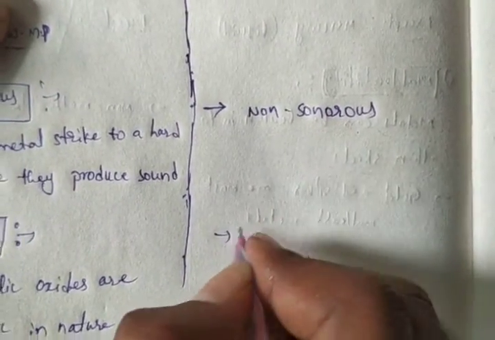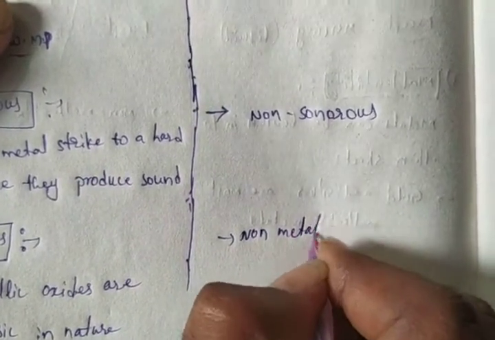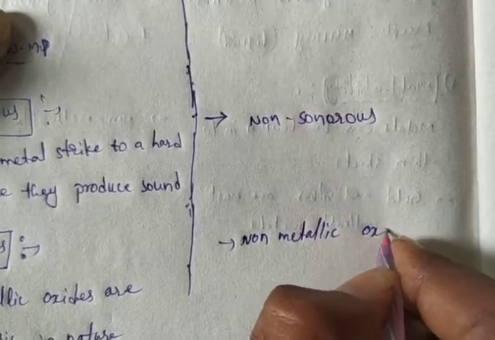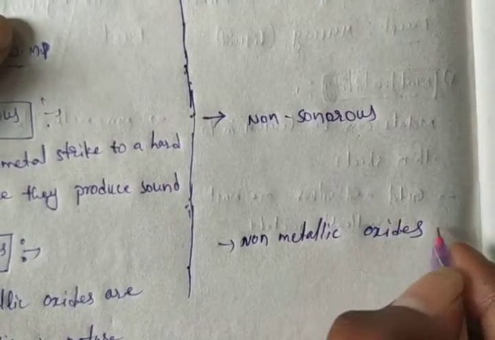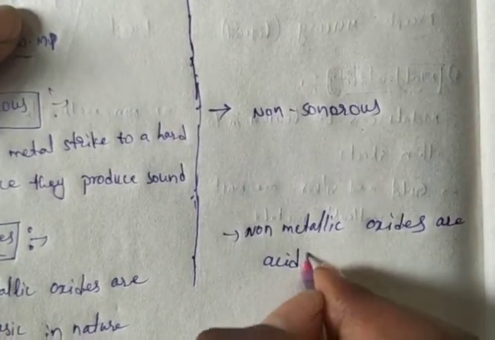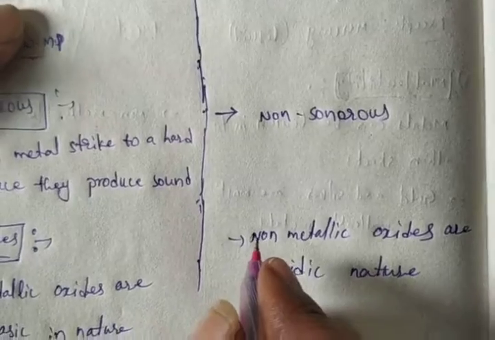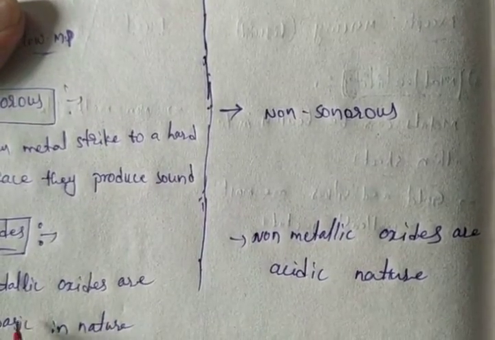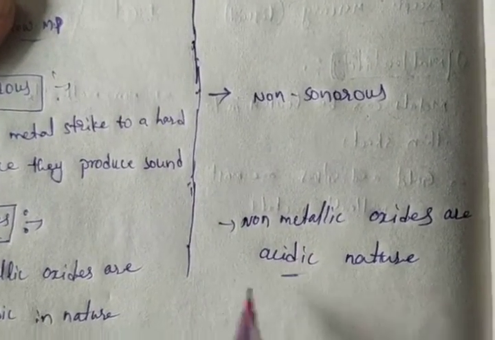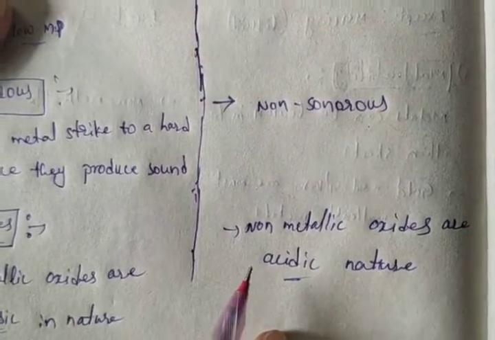What about the non-metal oxides? Non-metallic oxides are the opposite, acidic in nature. Metal oxides are basic in nature, and non-metallic oxides are acidic in nature.